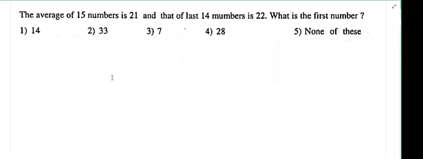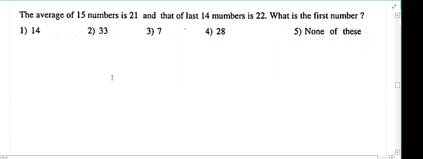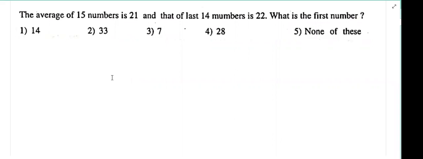In a group of 15 members, one person is leaving. Who is that person? Can I say that is the first person? Yes, sir. First number is nothing but the first person. Simply here, number can be replaced by person. 15 persons have 21 rupees. When the first person leaves the group, 14 persons will have 22 rupees now. Now tell the answer. 7.